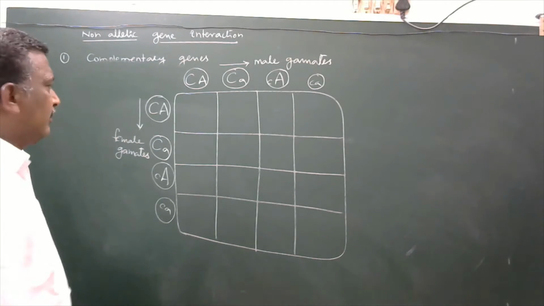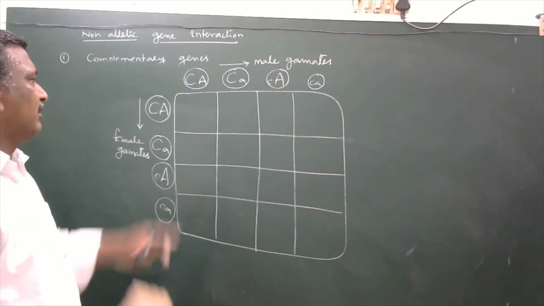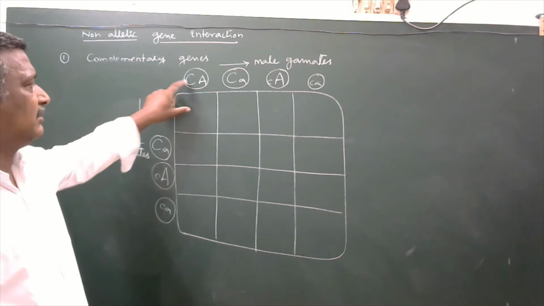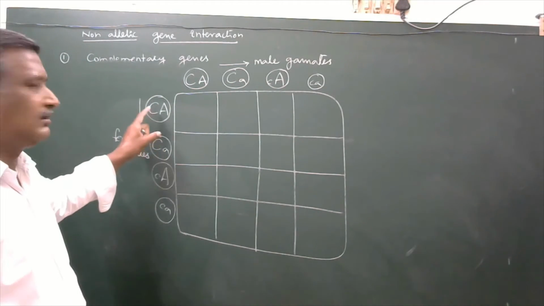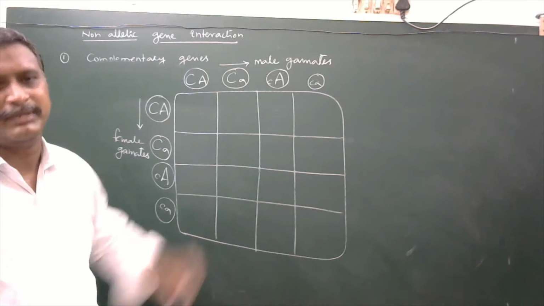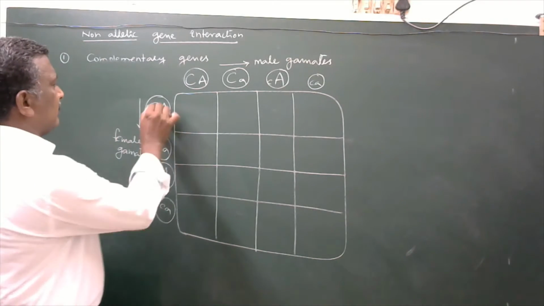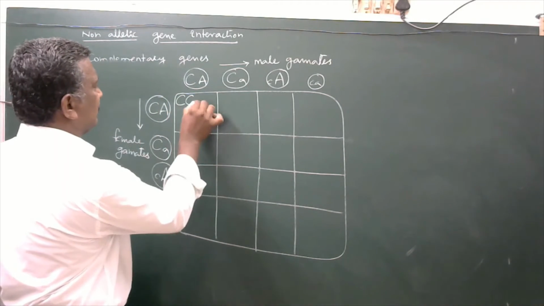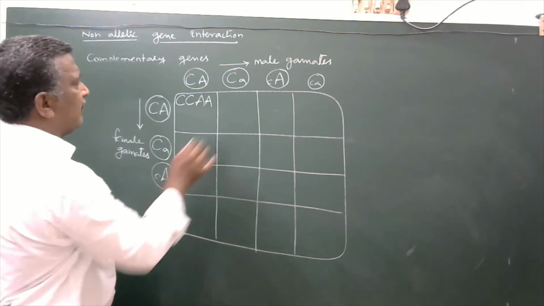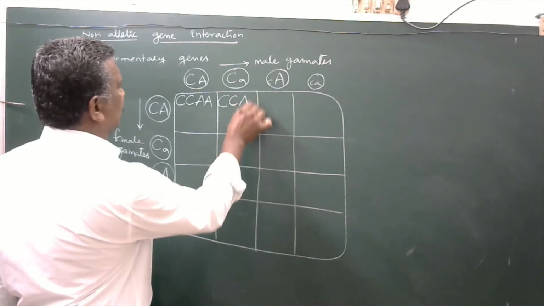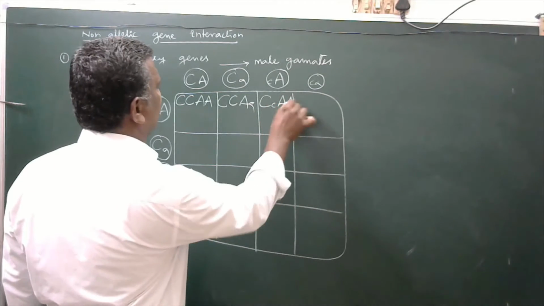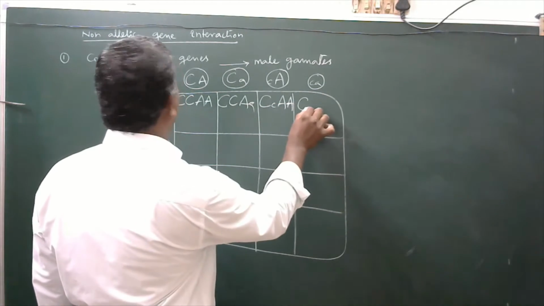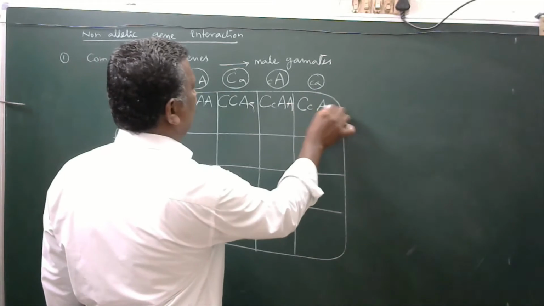Okay. This female gamete has a chance to combine with this one, with this one, with this one, and with this one, and finally this alone can produce 4 combinations. So like this, capital C, capital C, capital A, capital A will develop. Capital C, capital C, capital A, small a, capital C, small c, capital A, capital A, capital C, small c, capital A, small a.